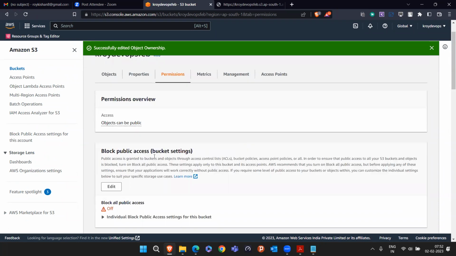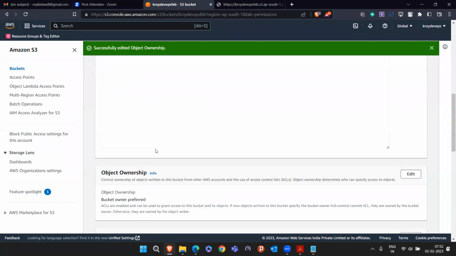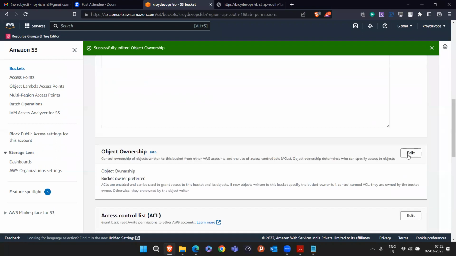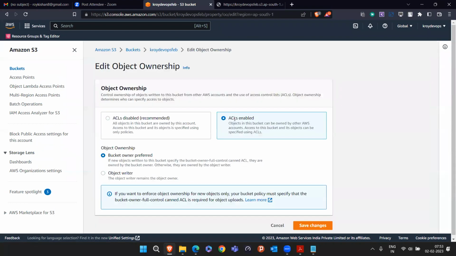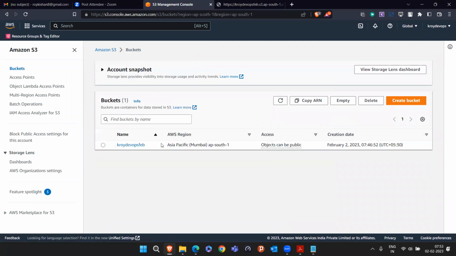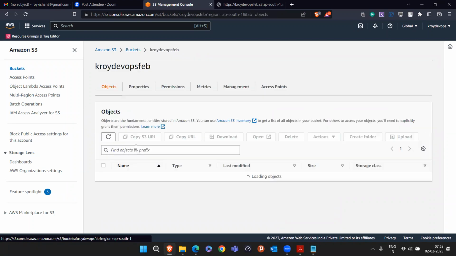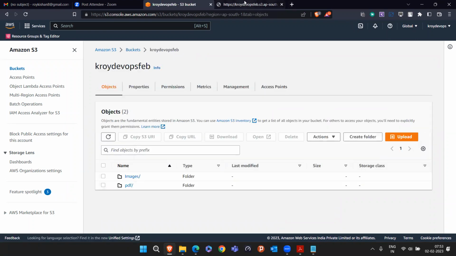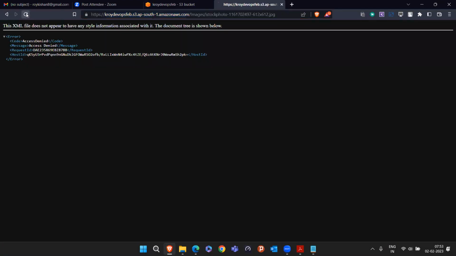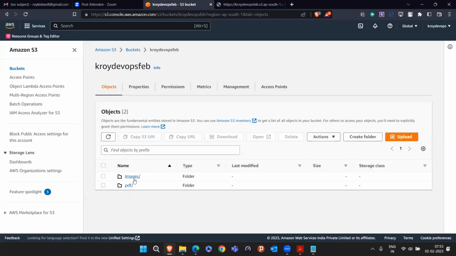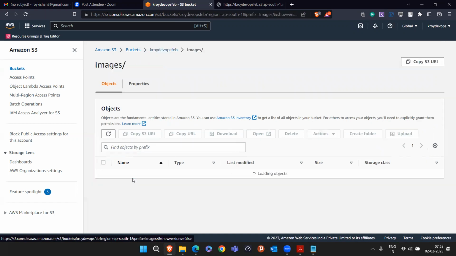Here you have to just do block all, basically this way. Yeah, object ownership, just click on edit and just make sure ACL is enabled. For any other thing, you can simply come to the bucket option. We already enabled that. Now again, if you'll see, it will be access denied. Okay, access denied. Why?